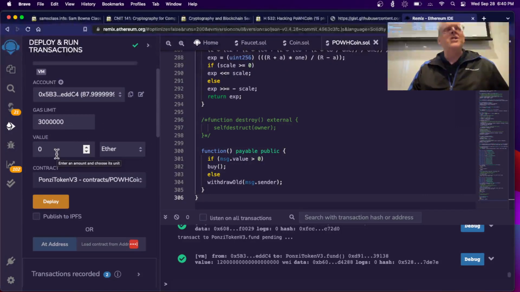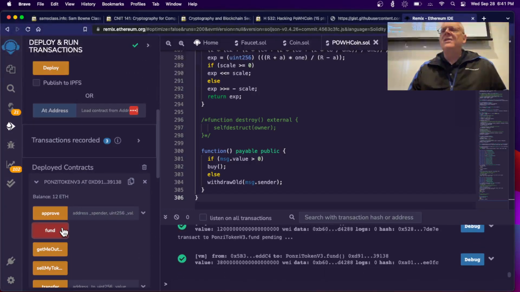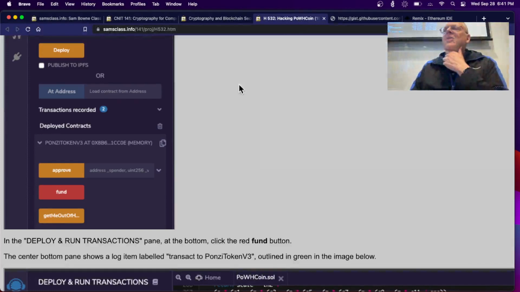So I sent 12 the first time. I'd send 38 to get up to 50, right? If I send 38, tab. All right, let's see if this works. Now I fund. Now the balance goes up to 50. Okay, something's a little goofy here. That number's changed on me a couple times just from scrolling around. But anyway, we'll charge ahead.